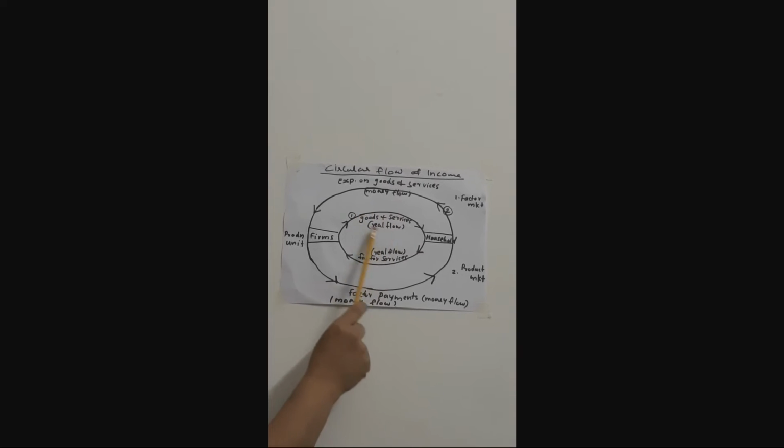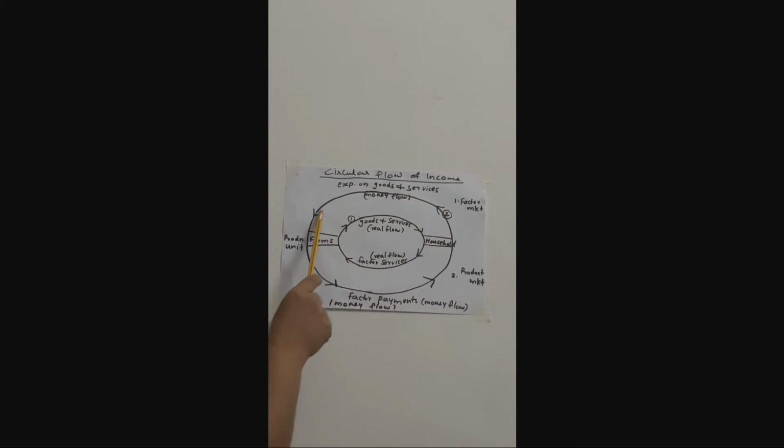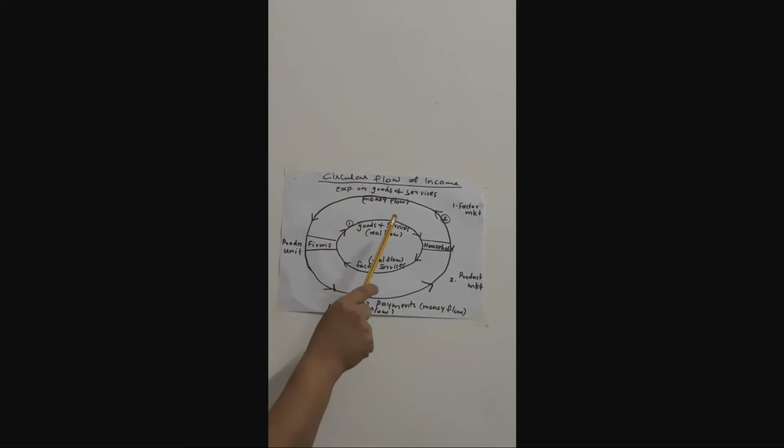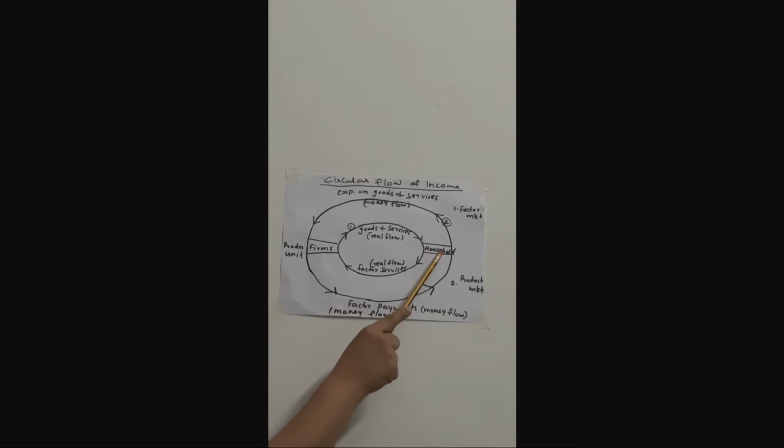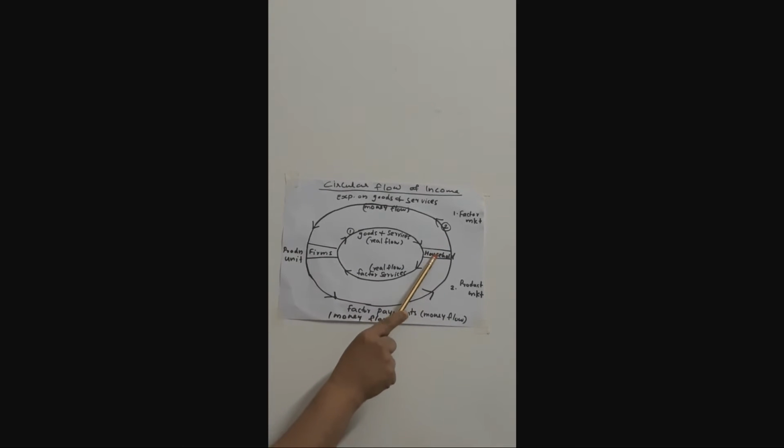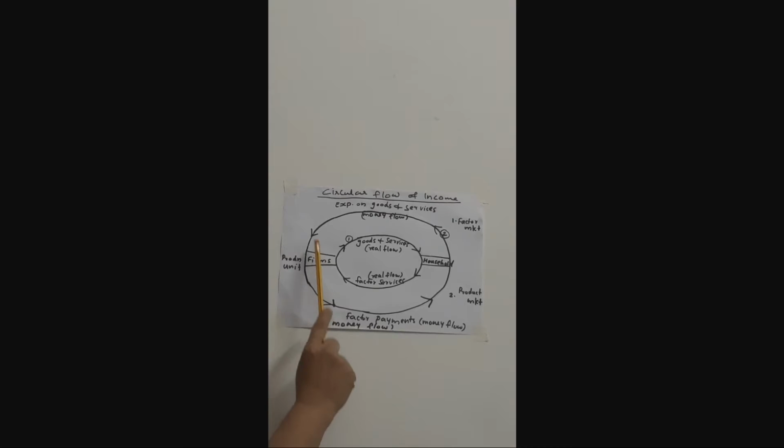For getting these goods and services from firms, the household pays money to the firms. While providing this money to firms, it will be the expenditure of household. But at the same time, these firms are getting income from household.